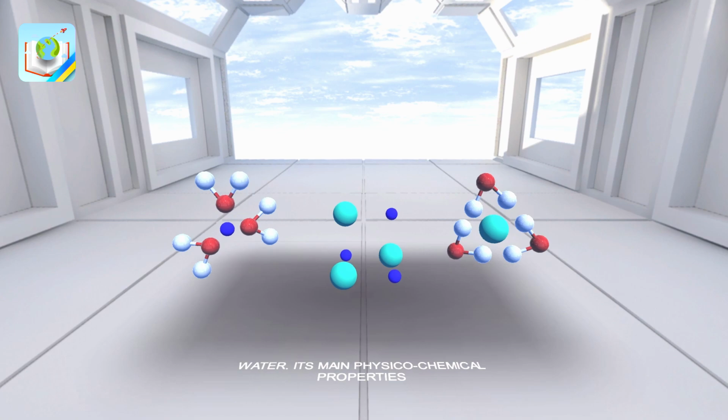But there are substances that do not dissolve in water. These are called hydrophobic. Hydrophobicity is the property of some substances not to get wet and to repel water.